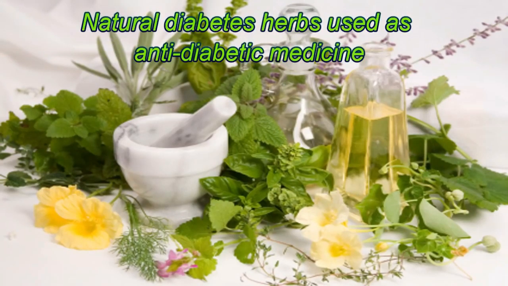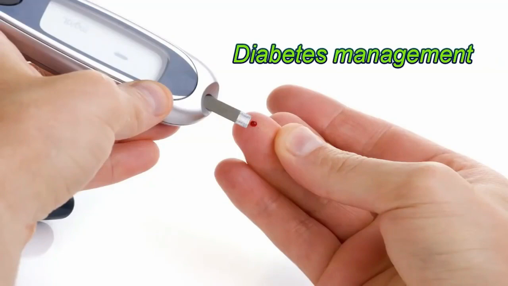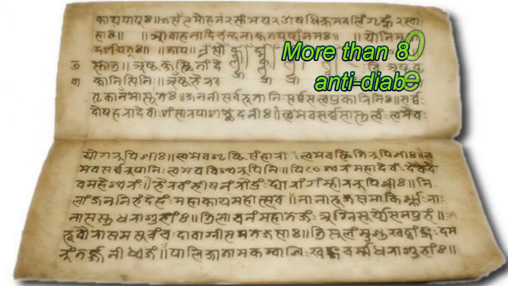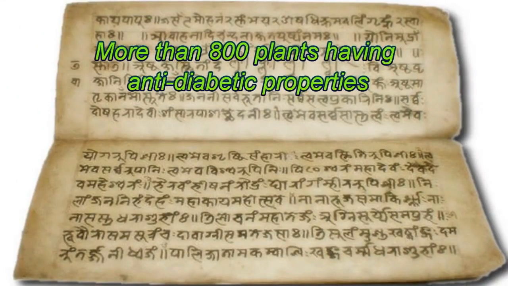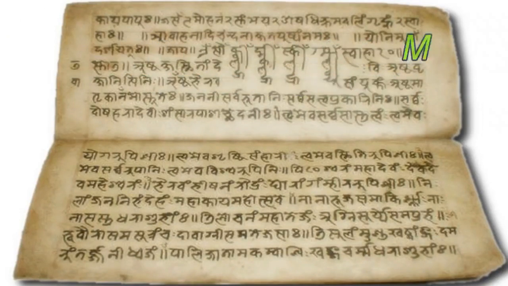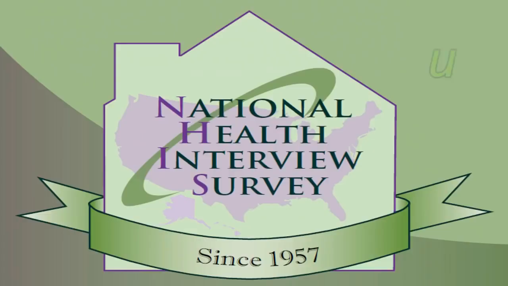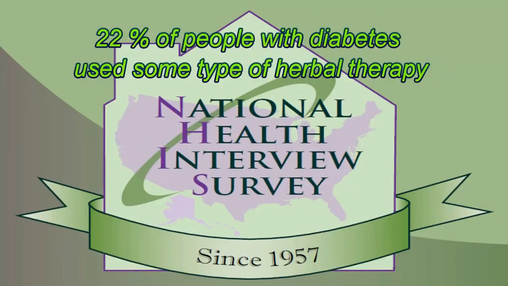As per ancient literature, there are more than 800 plants having anti-diabetic properties. The literature indicates diabetes was well known since the prehistoric age. The National Health Interview Survey found that 22% of people with diabetes used some type of herbal therapy. Herbal diabetes products have been popular all over the world.